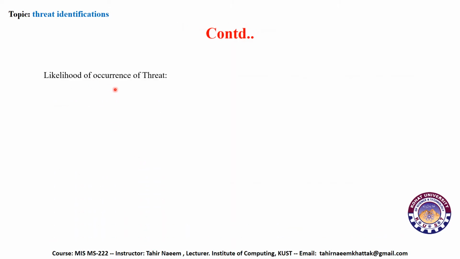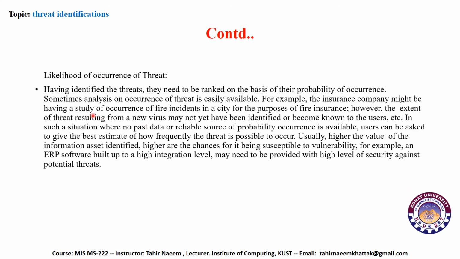Likelihood of occurrence of threats. Having identified the threats, they need to be ranked on the basis of their probability of occurrence. So basically, we have to classify what the chances are of this threat occurring. Sometimes an analysis of the occurrence of a threat is easily available. For example, an insurance company might have a study of the occurrence of fire incidents in the city for the purpose of fire insurance. However, the extent of threat resulting from a new virus may not yet have been identified or become known to the user.